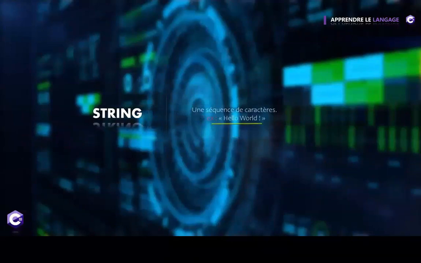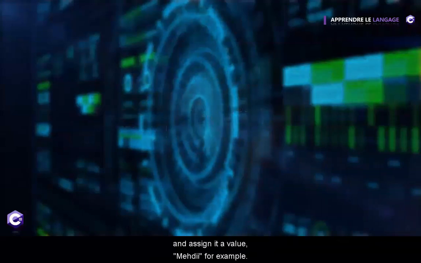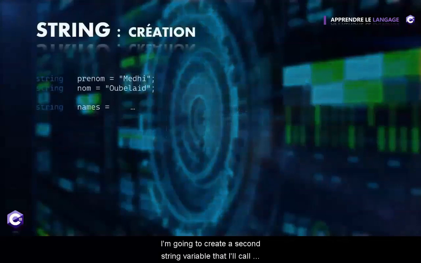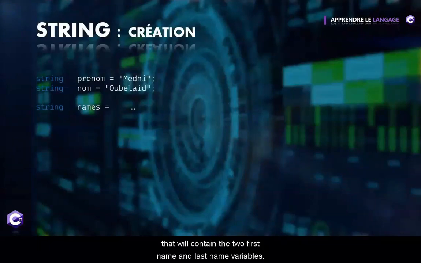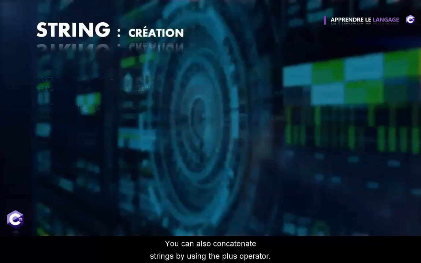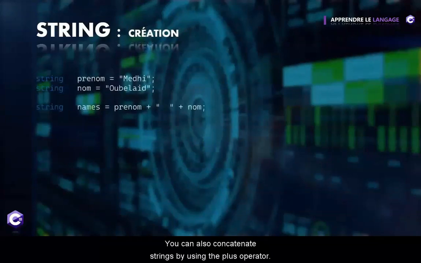surrounded by quotes. So, same as declaring a variable, we will have to fill in the string type. Then we will have to name it, first name for example, and assign it a value, Medi for example. I'm going to create a second string variable that I'll call name, and I'll assign it a last name as a string. Finally, I'm going to create a third string variable named names that will contain the two first name and last name variables. You can also concatenate strings by using the plus operator.